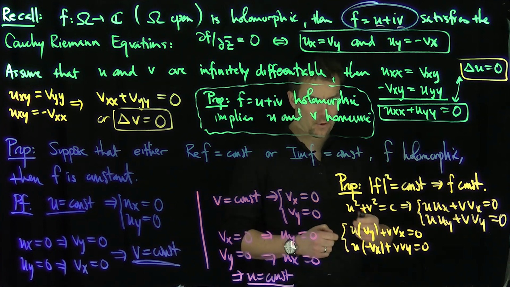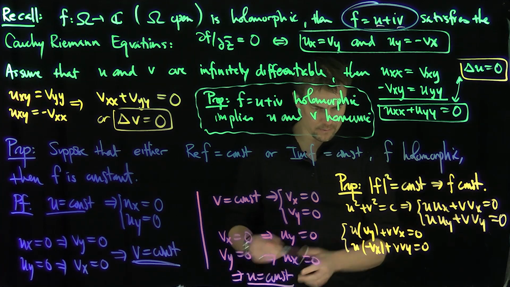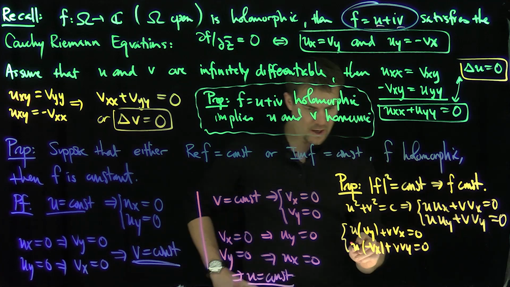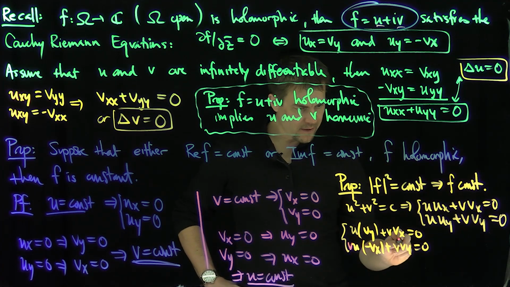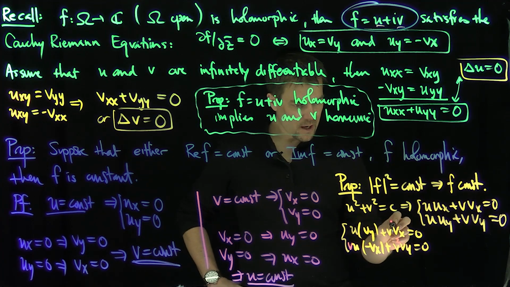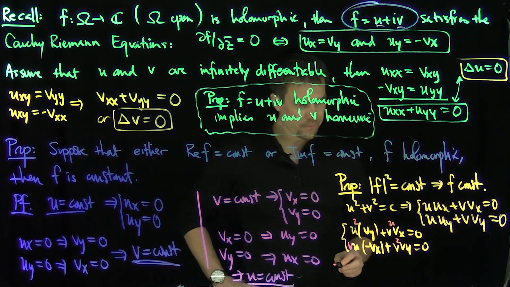And now let me multiply the top equation by something so that these things have the same coefficient. I'll multiply these equations by v, and multiply the other by u, so that we get a u squared. If I add those equations together, the vx terms are going to cancel out.